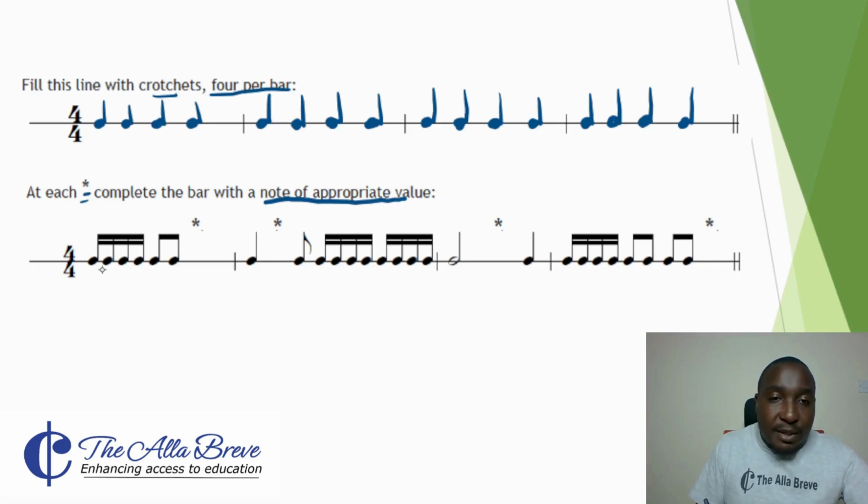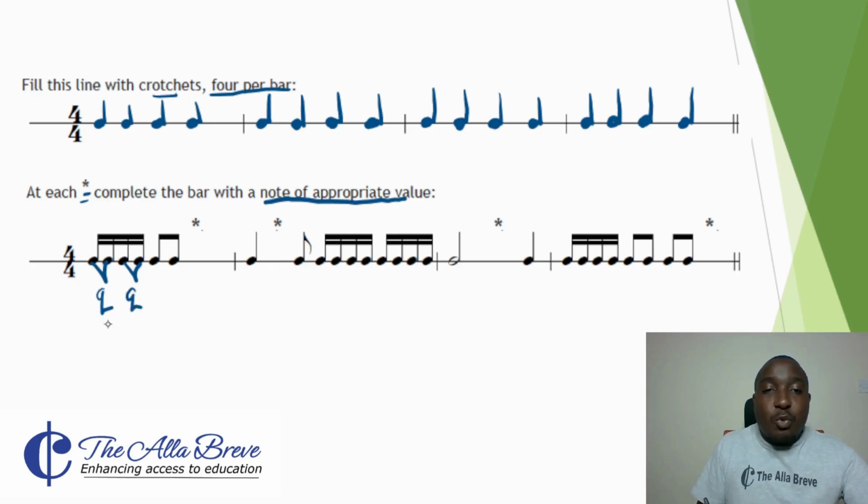So we start with this. These two make up a quaver because they are semi-quavers. These two also make up a quaver because they are semi-quavers. Then we have a quaver and a quaver.